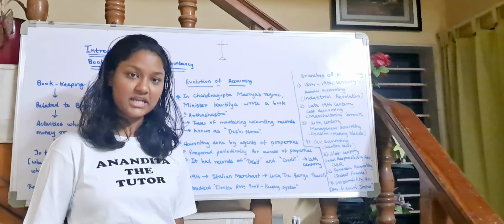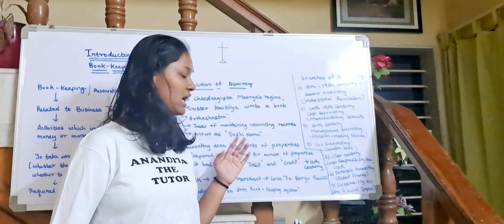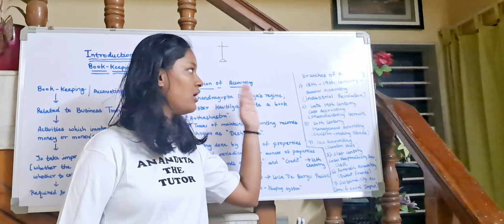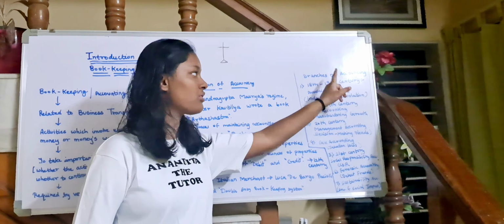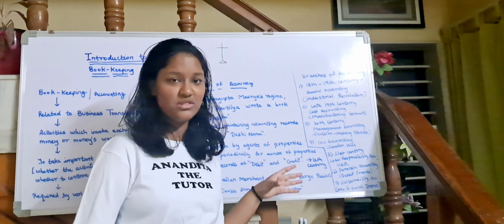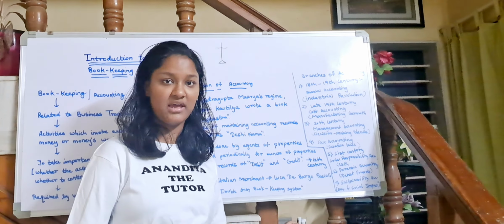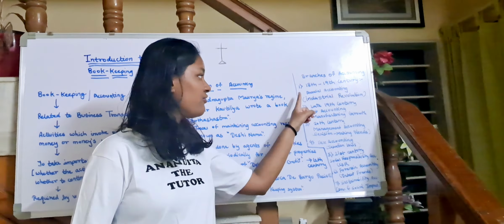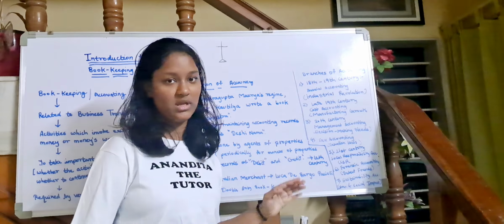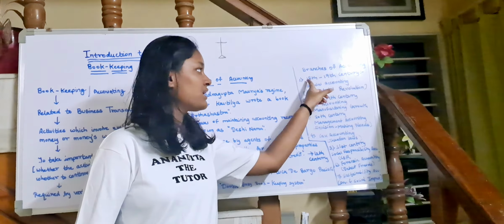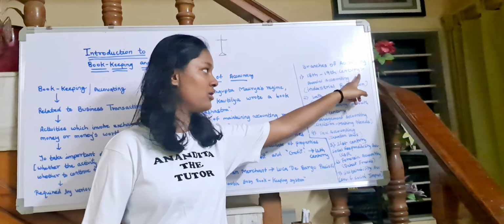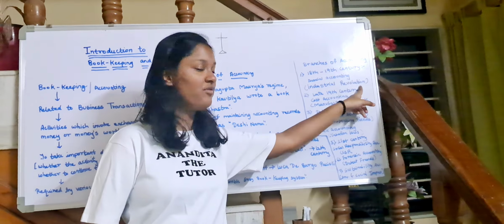Now we'll continue with the history of accountancy, but in a different form. So here there are branches of accounting. Now how these branches came in life, we'll learn that. So the first branch is known as financial accounting. Now when did this come? It came between the 18th and 19th century during the Industrial Revolution.